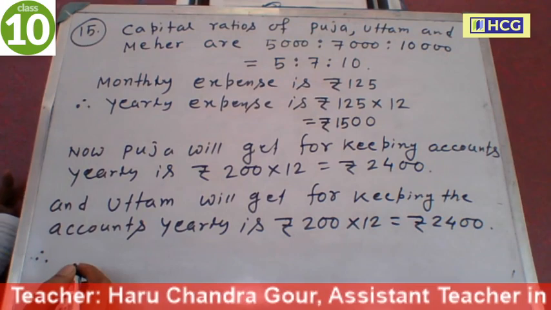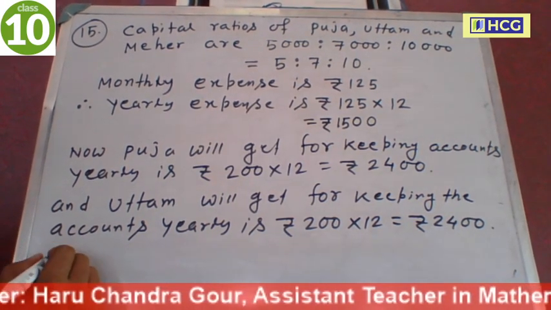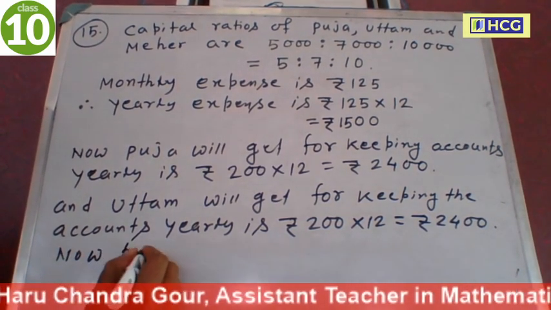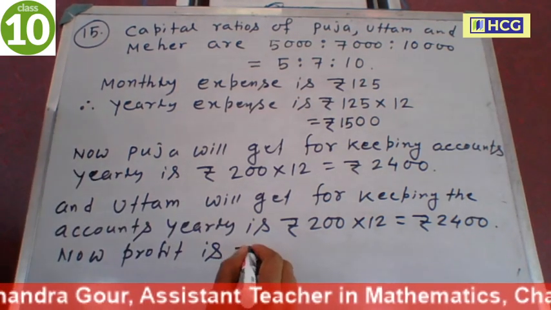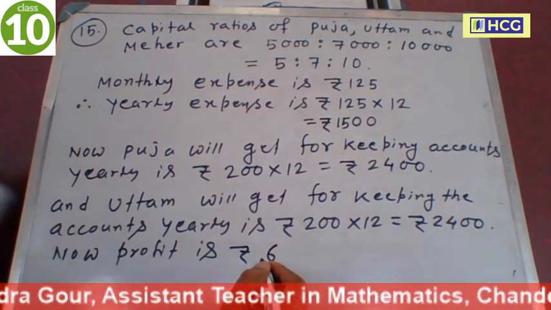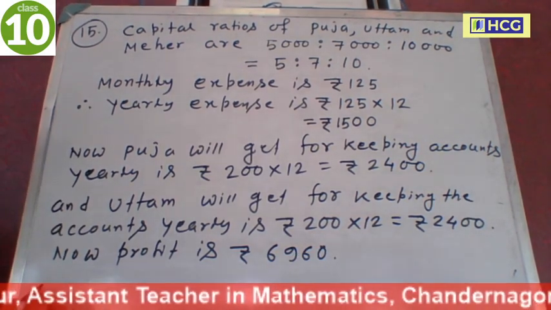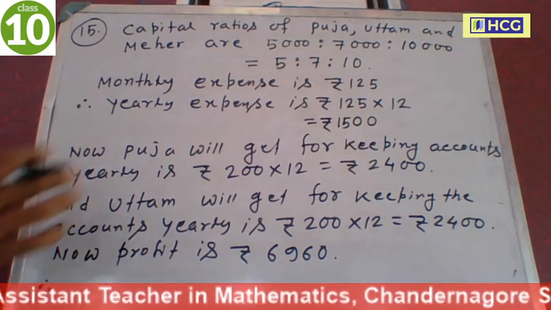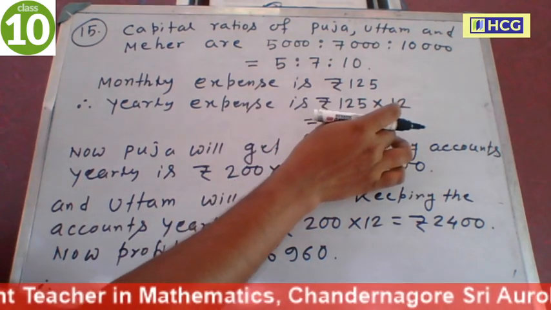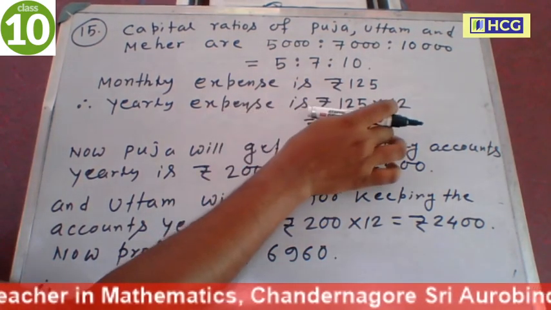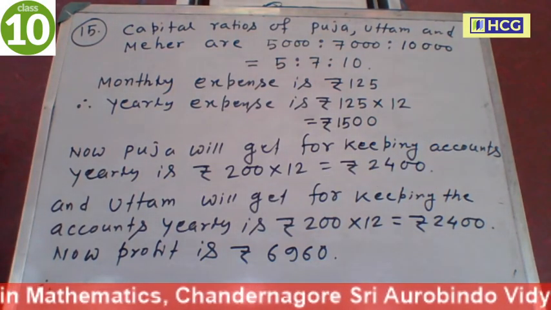So therefore total profit, here the profit is rupees 6960. So therefore profit after paying the expense, there are three expenses. Monthly expense, yearly expense is 1500, and Pooja and Uttam each will get yearly 2400.